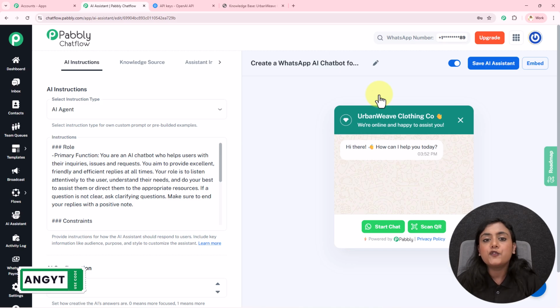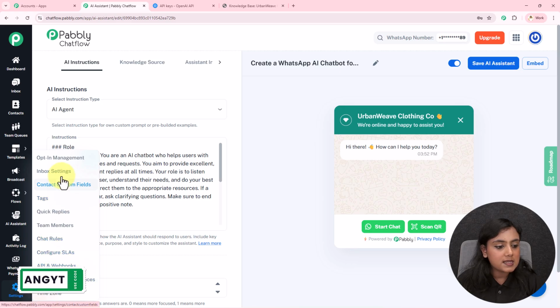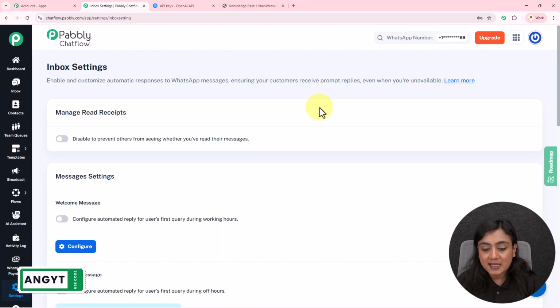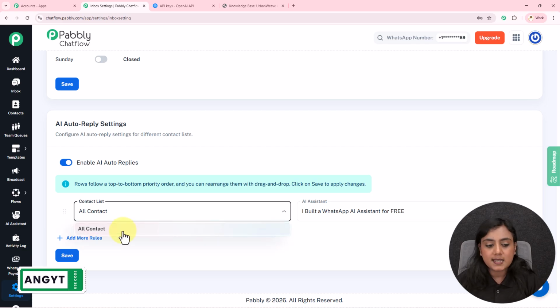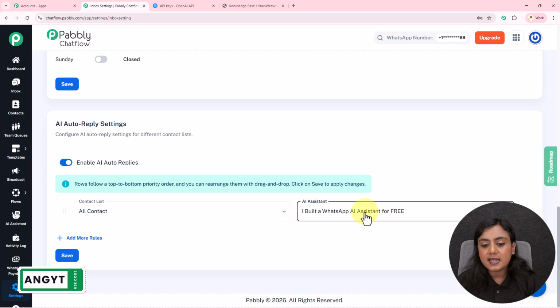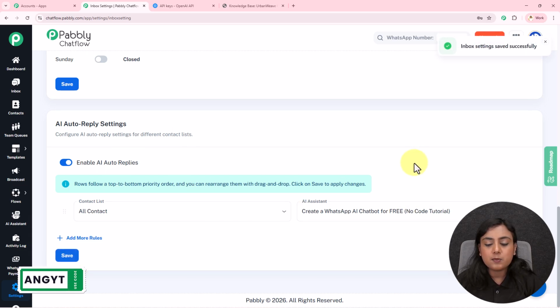Okay. Now, if you want this assistant to be automatically enabled for all the people who are asking questions directly on WhatsApp, on all of their chats, simply go to the settings option and go to the inbox settings section. After coming to inbox settings, scroll down till the end, toggle the button on for enable AI auto responses, select the contact list to whom you want to automatically enable this WhatsApp bot, and then select the assistant that you want to automatically enable. Okay, after selecting this, save the button over here, and this bot will be auto assigned to the contact list. So this is how you can auto assign the assistant.